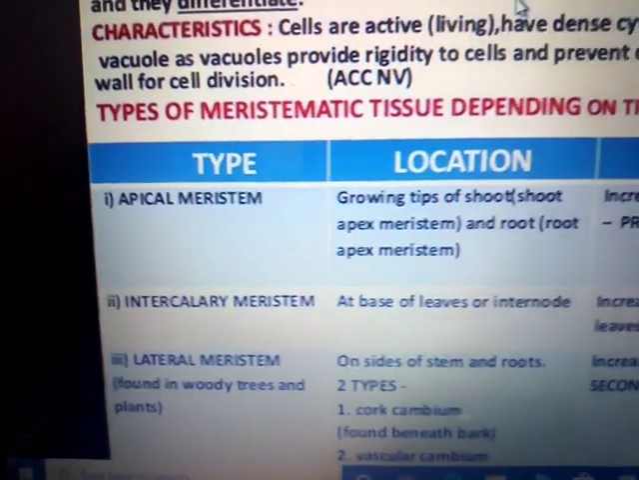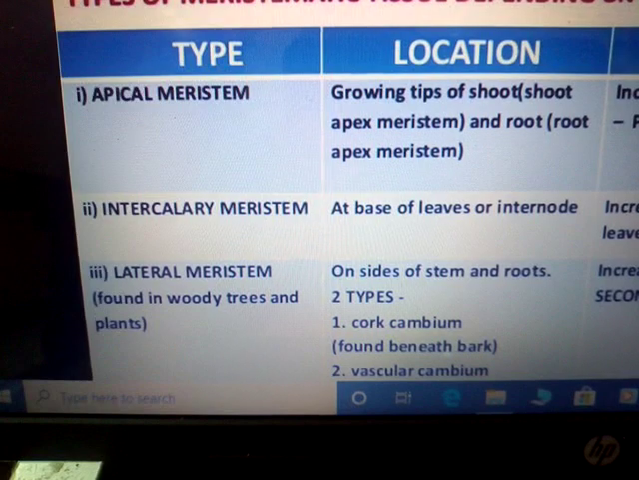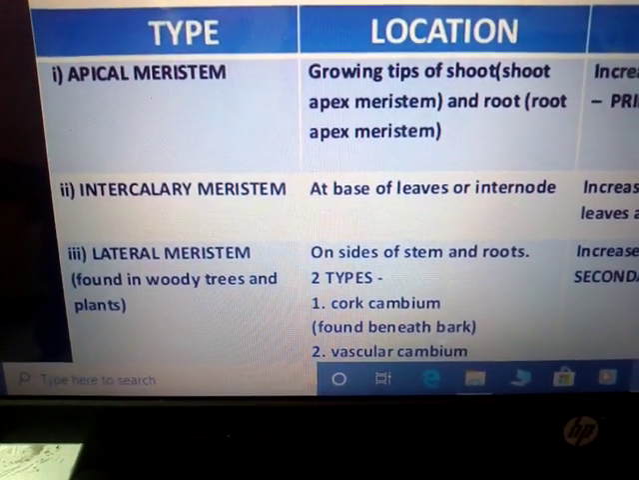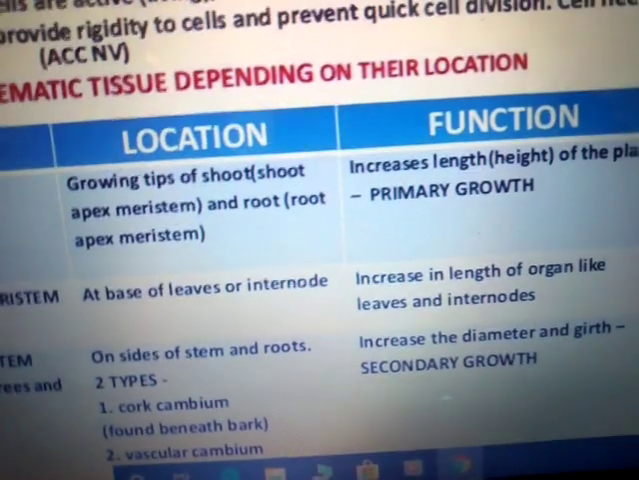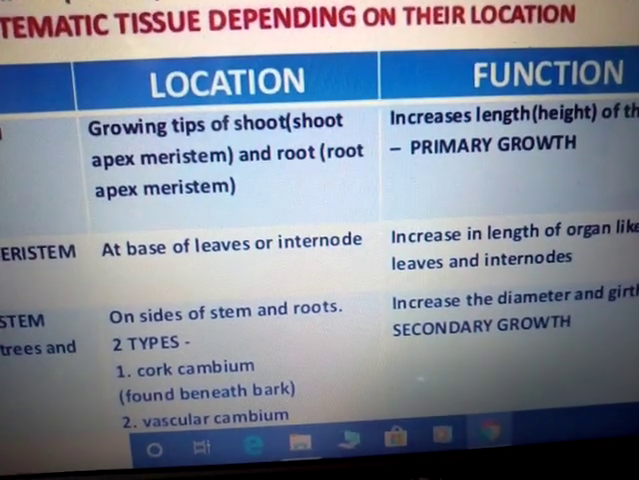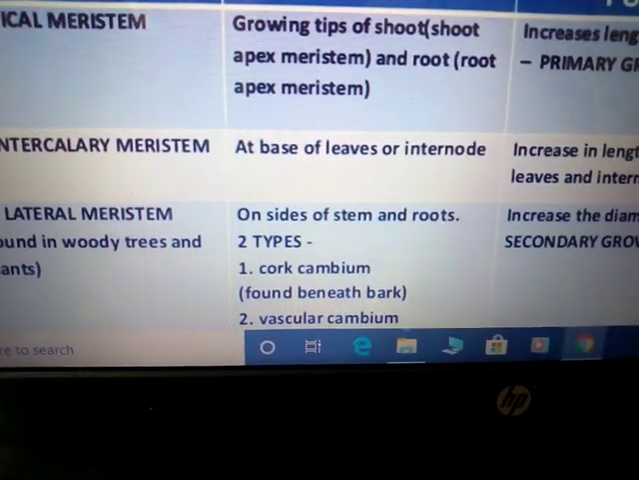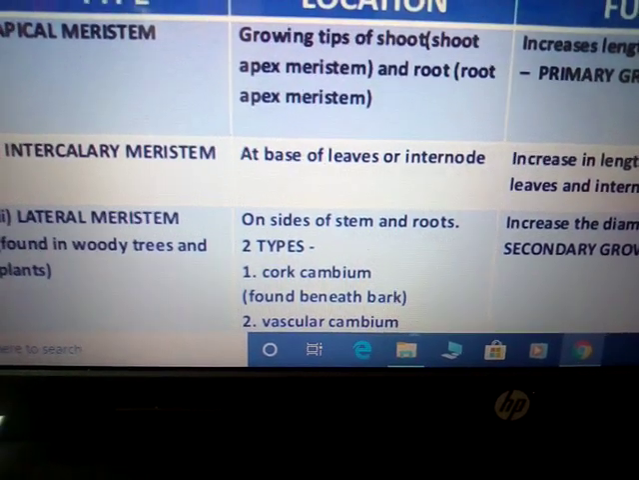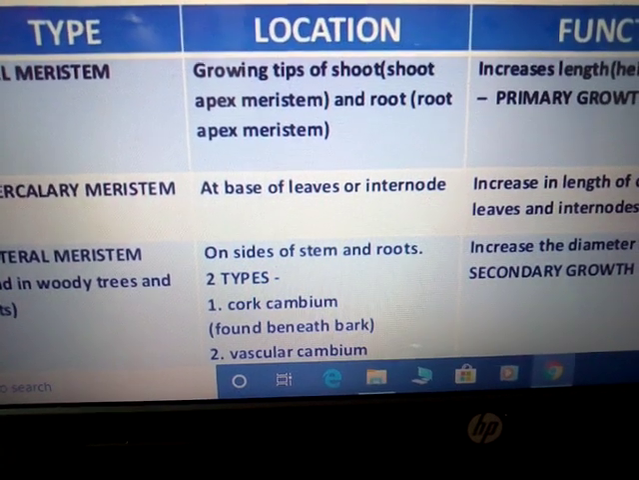So on the basis of position, the types of meristematic tissue are apical meristematic tissue, intercalary meristematic tissue and lateral meristematic tissue. Apical meristematic tissue is present in the growing tips of the shoot and root, and lateral meristematic tissue is present on the sides of the stems and roots, and intercalary meristematic tissue is present at the base of the leaves or the internodes.